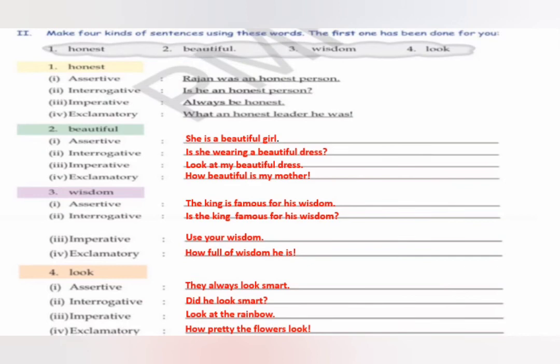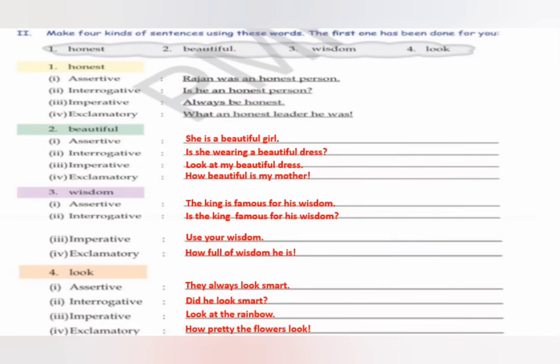Again, the next word is wisdom. So assertive, the king is famous for his wisdom. Interrogative, is the king famous for his wisdom? Imperative, use your wisdom. Exclamatory, how full of wisdom he is. Then children, your fourth word is look.